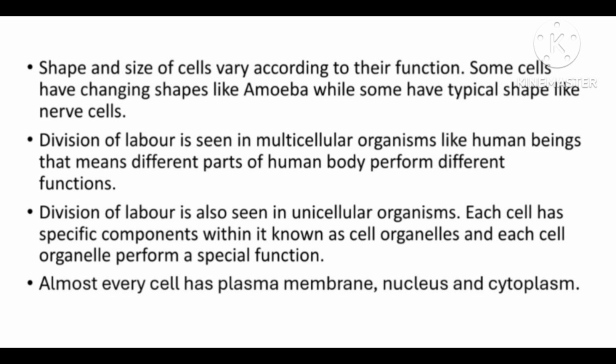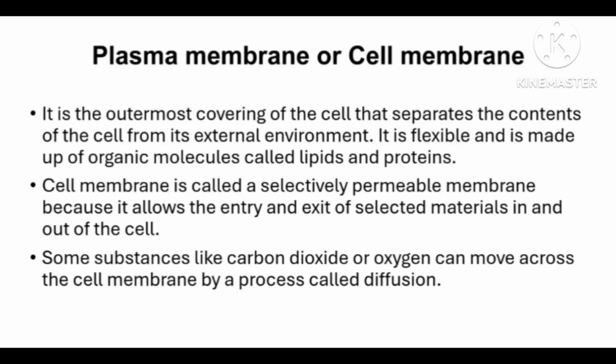If we study a cell under a microscope, we would come across three features in almost every cell, that is plasma membrane, nucleus, and cytoplasm. Now coming to plasma membrane, which is also called cell membrane, which is the outermost covering of cell that separates the contents of the cell from the external environment. It is flexible and is made up of lipids and proteins.